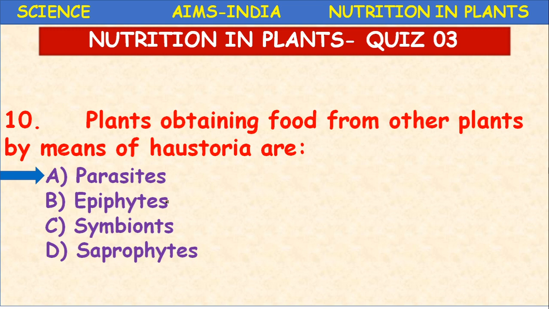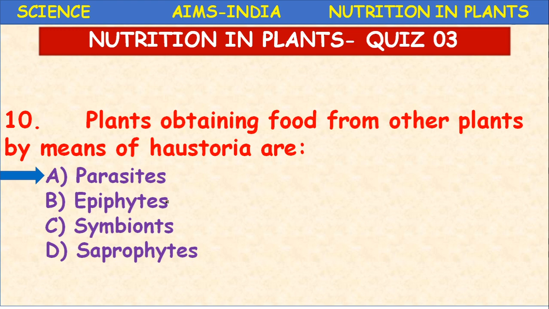Just like in higher plants, roots help in absorbing water and mineral salts, haustoria also help in absorbing food materials. So children, read the textbooks. If textbooks are not available, repeatedly watch these videos offline, and please make simple notes.